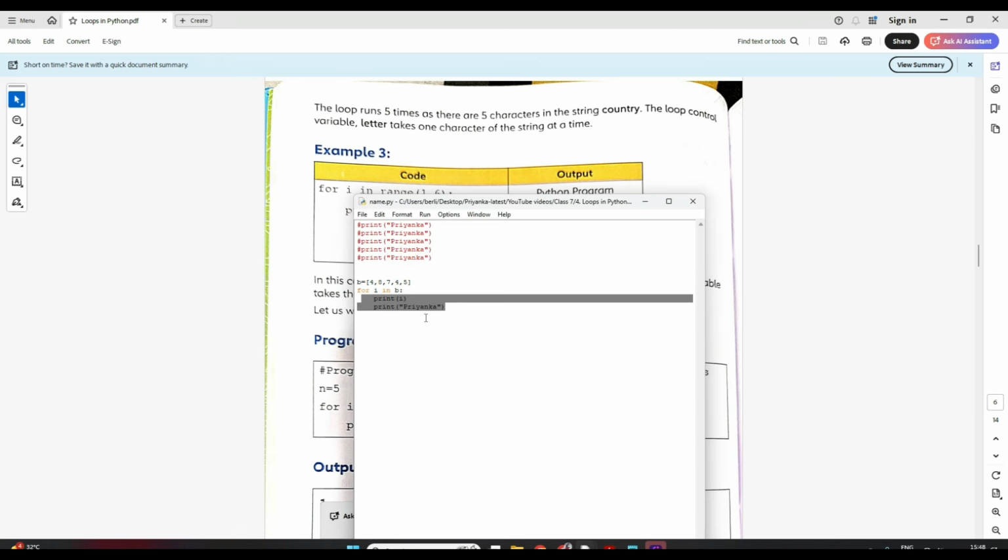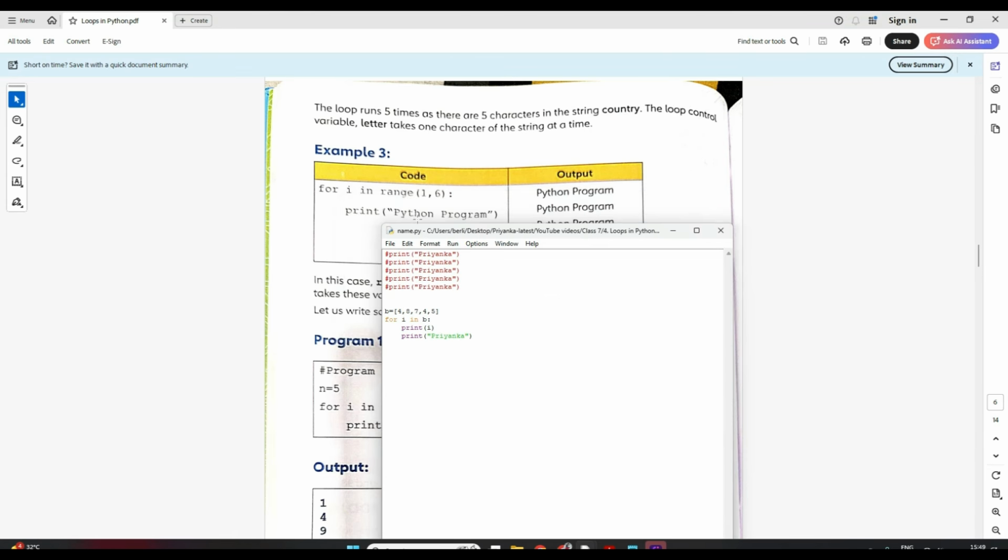Now see the printing of my name. I gave you a little different way of writing my name, right? I gave it in a list, but here we can use range also. Let's try to understand this.